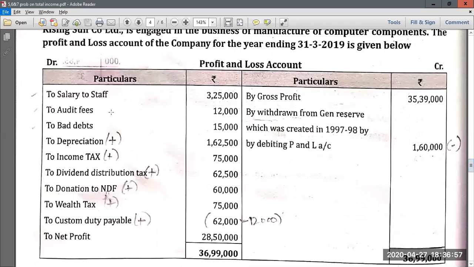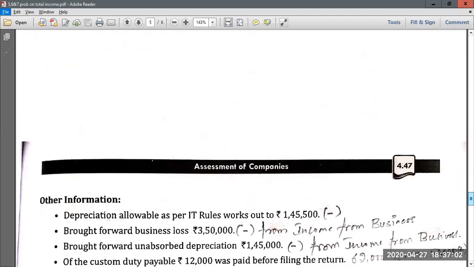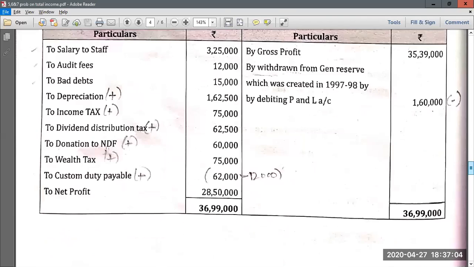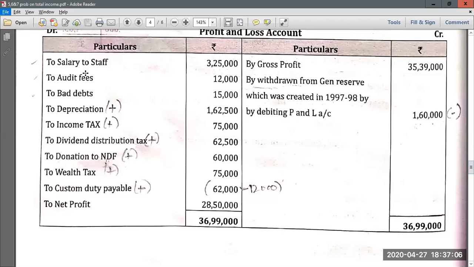Now again, let us discuss all the items debited and credited to P&L account. Now they have also given some additional information here. Let us look at that one. Now they are given first item debited to P&L account, salary to staff is 3,25,000. It is admissible. Audit fees also admissible. Bad debts is also admissible.